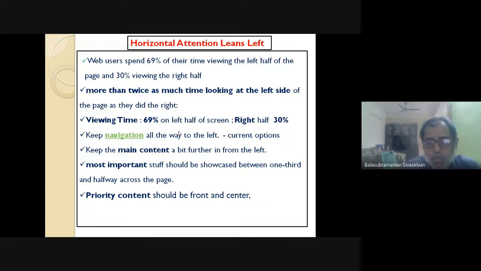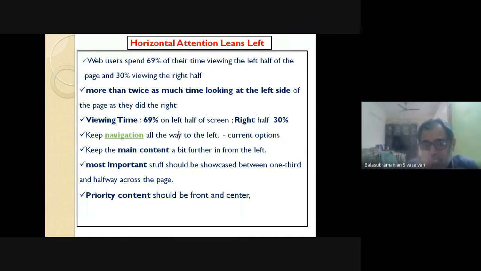People normally follow an F-shaped reading. They never read pages in full. Over the years, the usability community at Nielsen, the study they have done, they have observed that 70% of the occasion, people spend their time on the left half of the screen. That's almost like the outer F here, without leaving the inner bar of the F, the outer lines of the F symbol. So almost predominantly 70% screen time is on the left half. Right half gets only 30%.